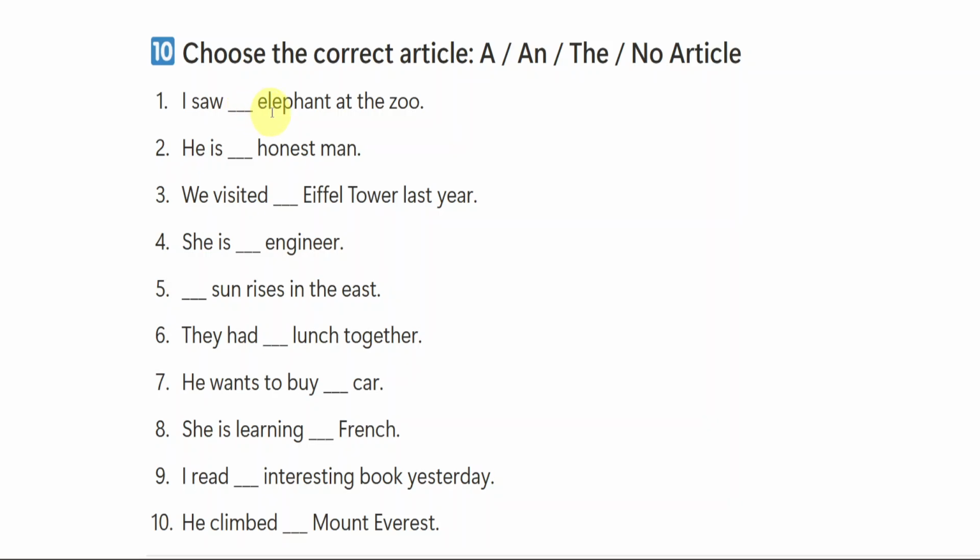Okay, I saw dash elephant at the zoo. Elephant, an e sound is coming, right? A vowel sound is coming, so we are using an here. An will be there. Next, he is dash honest man. H will be silent here, so again we will be using an here.